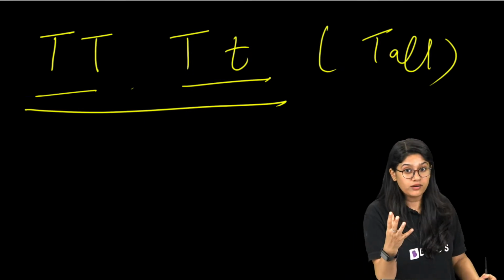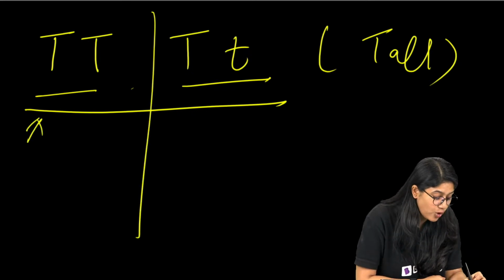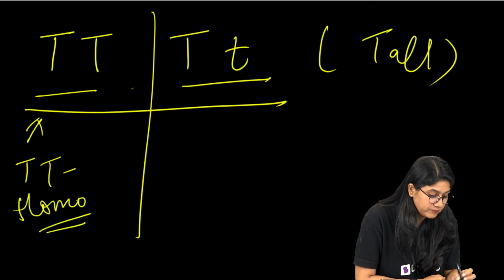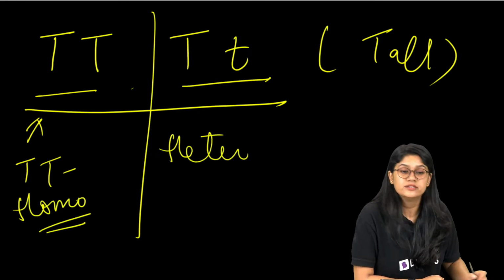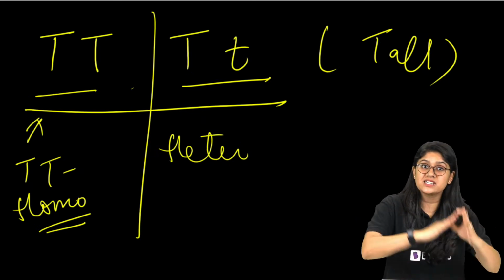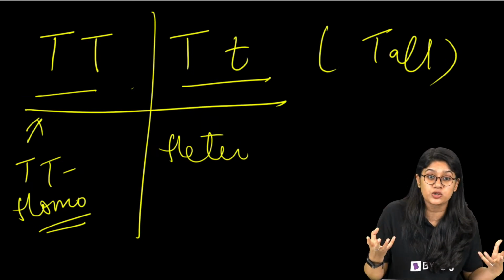Both are tall. But if we have to look at the allele, one is homozygous tall, right? It is homozygous tall and this is heterozygous tall. So when we go into the homozygous and heterozygous, this is genotypic ratio, right? This actually helps us to understand the genotypic ratio.